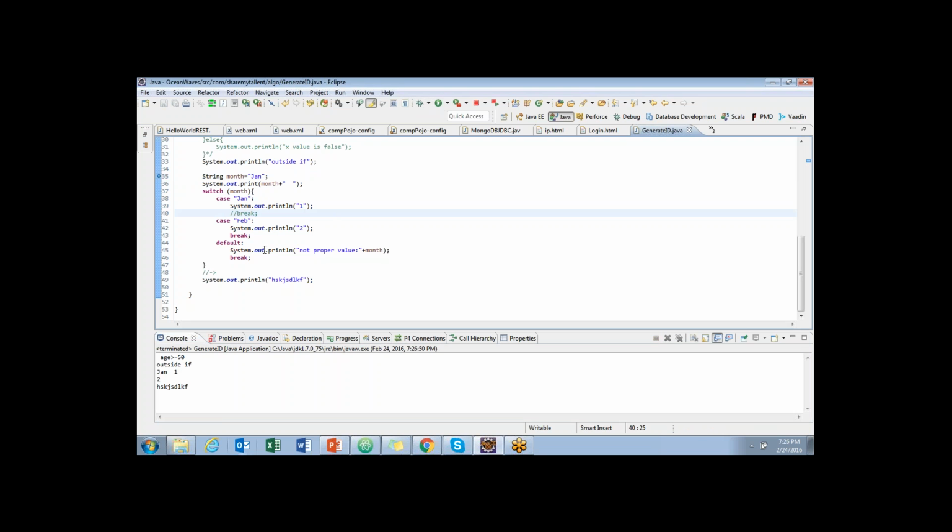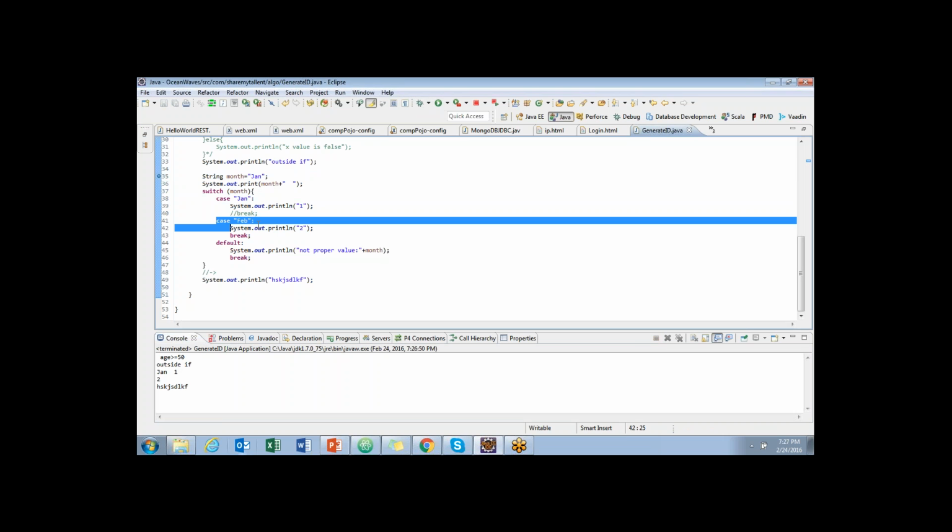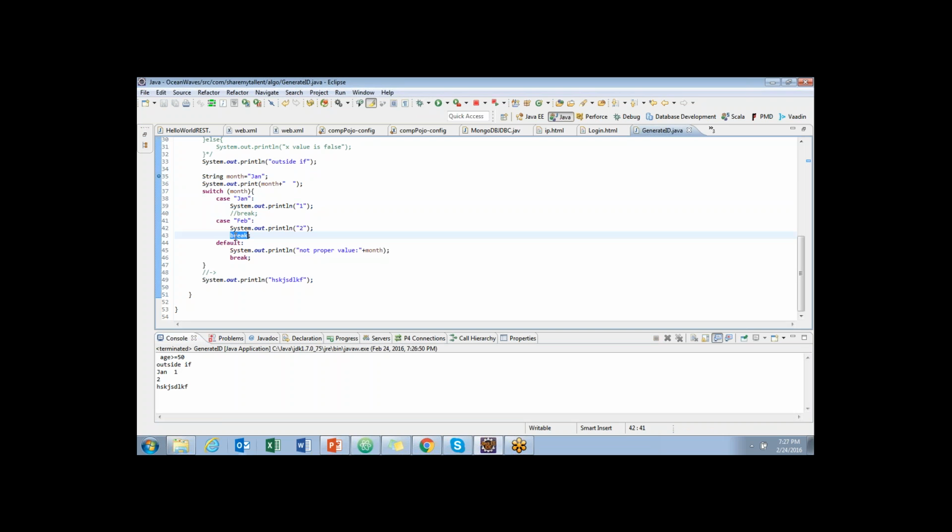What is happening if I remove break in between? This got executed because this is the truth. This got printed, and it would go for the next case immediately. Until and unless you add break, all the cases get executed. So you see, Jan, 1, 2 things. Can you see this? Even this one also got executed, case 2.